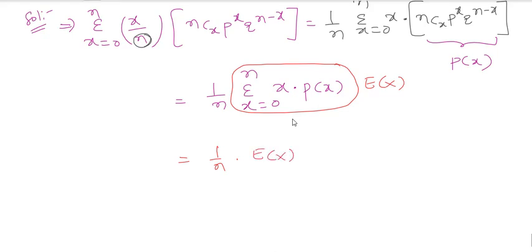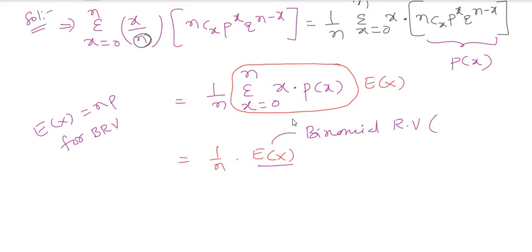This is a binomial random variable. So what is the binomial random variable expectation? E of x is n into p. You can cross verify with the properties.